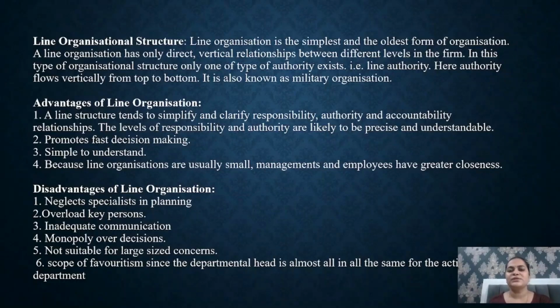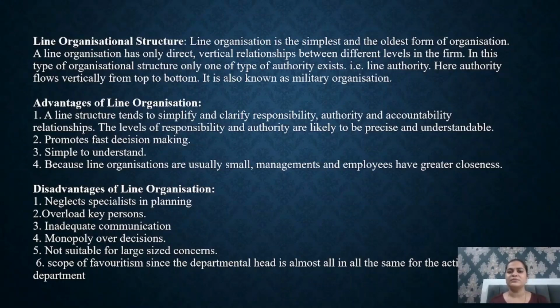Line organization is the simplest and the oldest form of organization, and generally it is followed when the size of the organization is small, when there are fewer members in the organization. A line organization has only direct and vertical relationships between different levels in the organization. In this type of organization structure, only one type of authority exists, that is line authority. Only a single authority would be there.